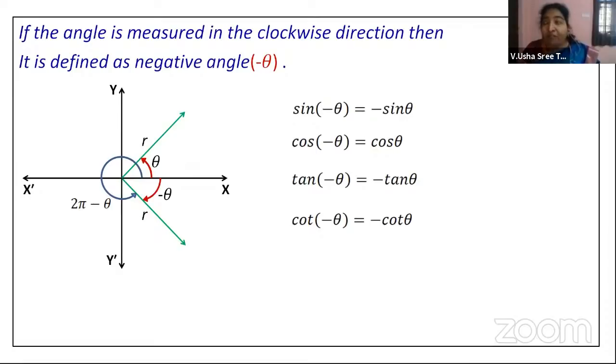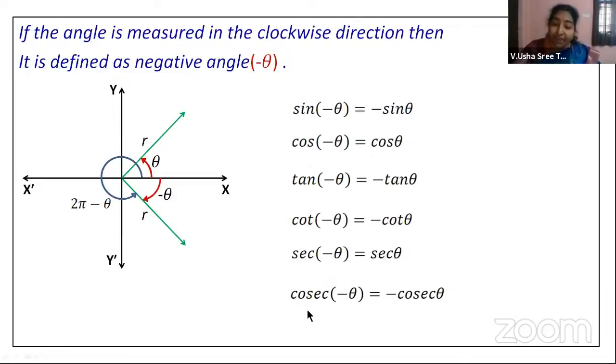Now, secant of minus theta is what? 1 by cos of minus theta, which is nothing but secant theta itself. Now, cosecant of minus theta is nothing but 1 by sine of minus theta, which is nothing but minus cosecant theta. Now here you need to remember, if you can remember sine and cos, you can always write the remaining trigonometric ratios with a negative angle.